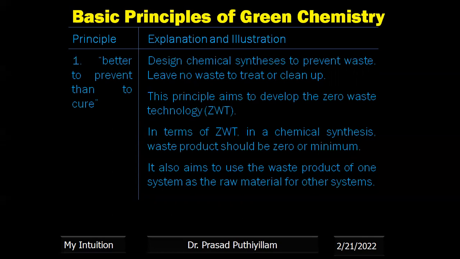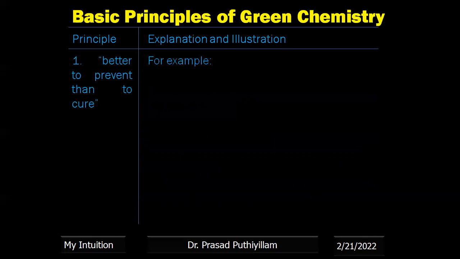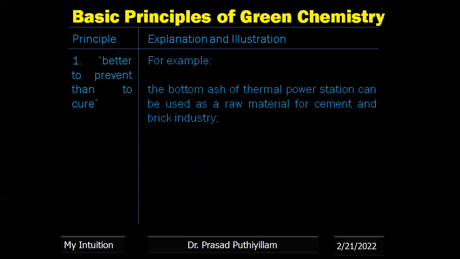Then zero waste will be there. For example, the bottom ash formed in a thermal power station after burning coal or biomass can be used as a raw material for the cement and brick industry. I already explained in my class on cement that they use the ash of the thermal power plant to make cement; it is mixed with the cement and used.